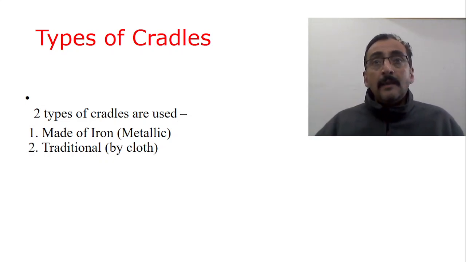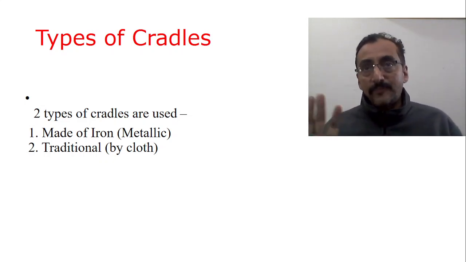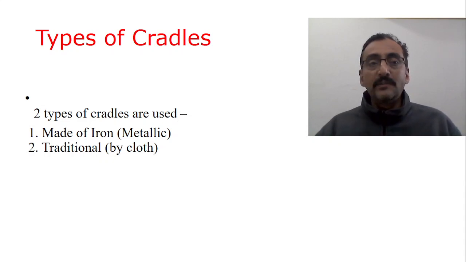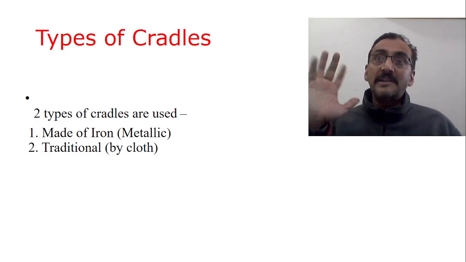Actually we have got two types of cradles. One is what we are using nowadays, made of iron. Nowadays we have got fabric, metal, and many other types of cradles which you can handle by the leg or by the hand. Many things are available. I will take that as the modern cradle. Another one is the traditional cradle.